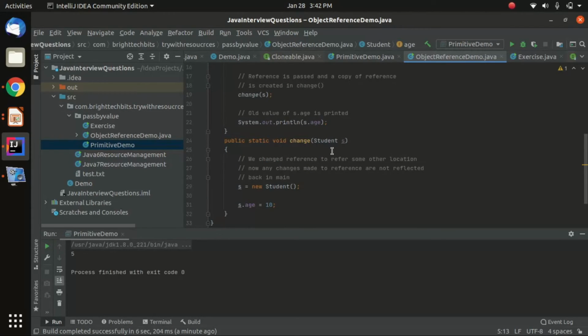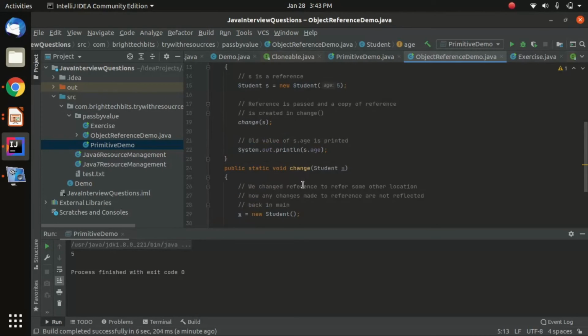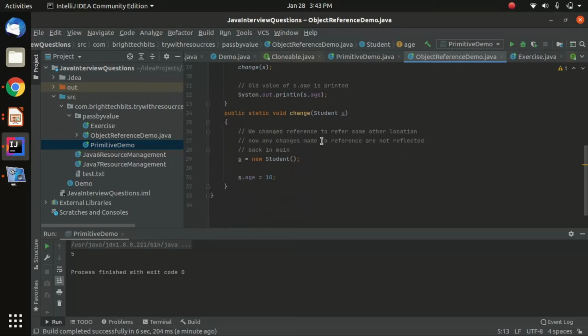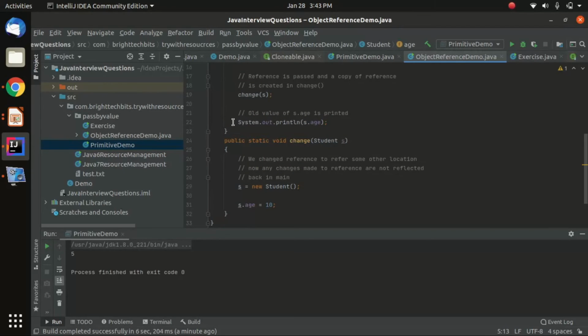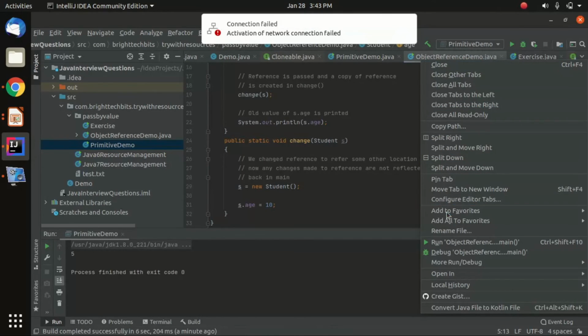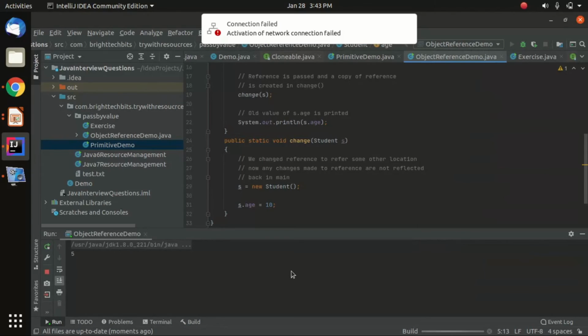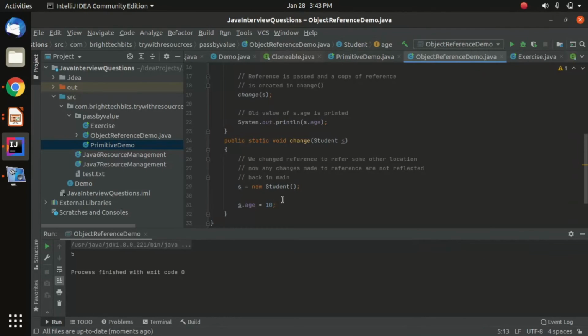We take the student reference here, which is copied, and then we change the reference to refer to some other location. That is what I did here. Now any changes made to this reference are not going to reflect back in the main method at line number 22. If you can see, I have changed the age to 10. So let's see the output of this program. It is 5, guys, and it is not 10.